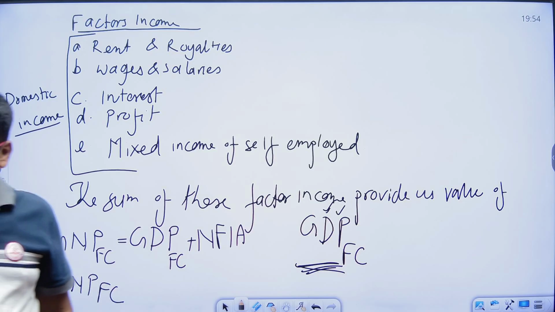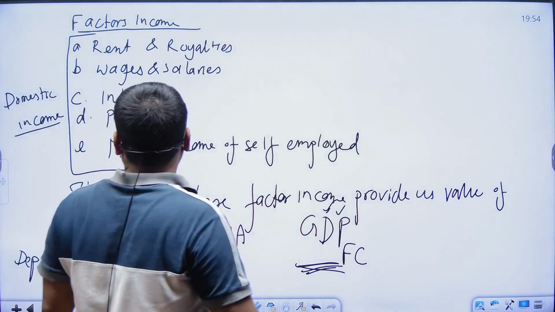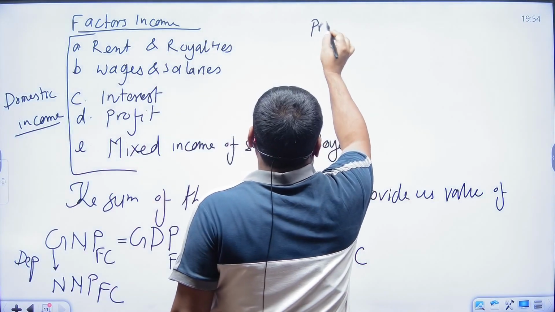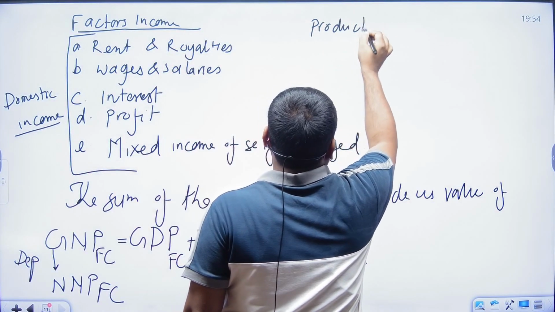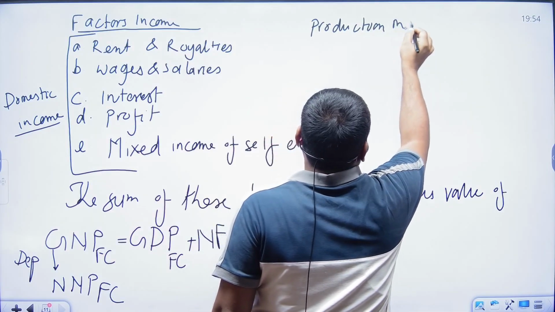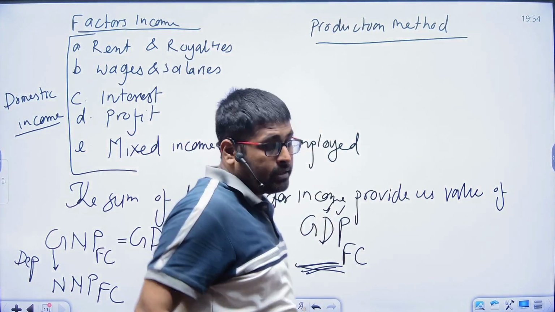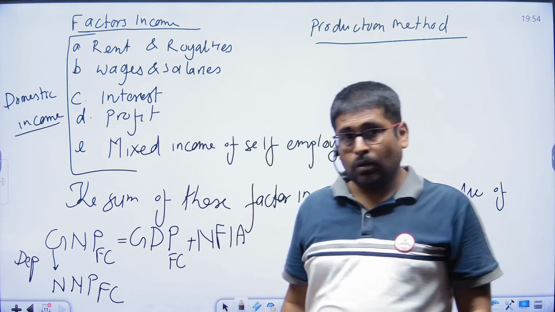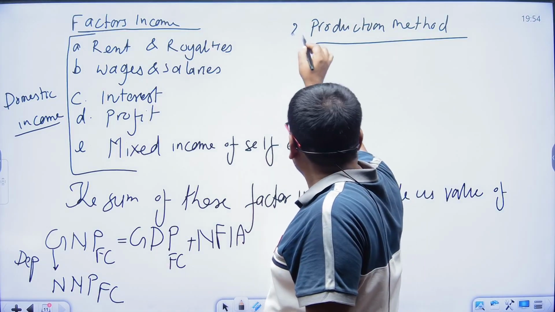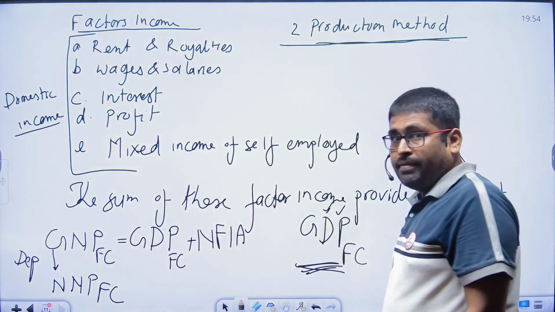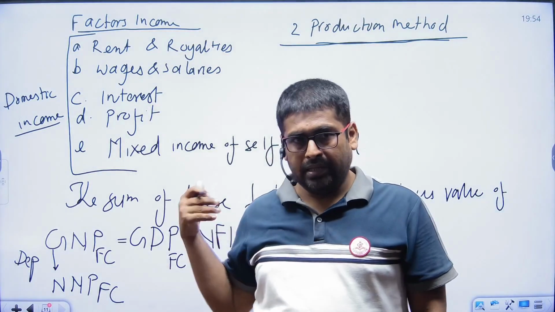Next, production method. In other words, it is also known as the value addition method. It is the second method, and in the next lecture we will continue these topics.